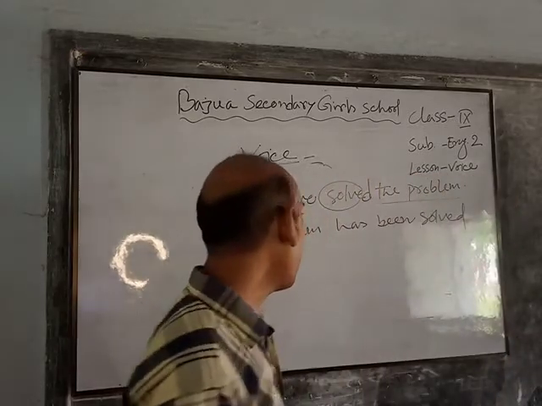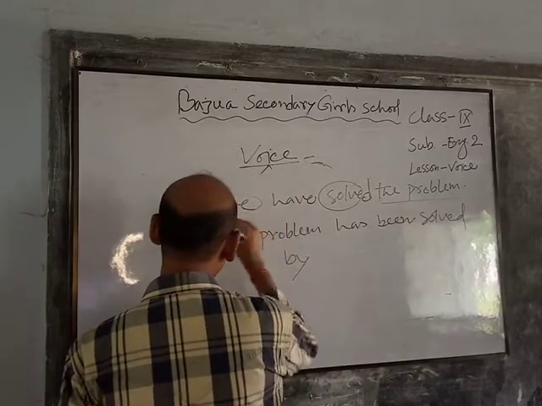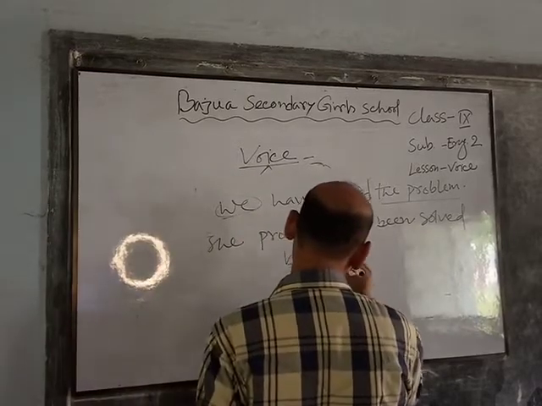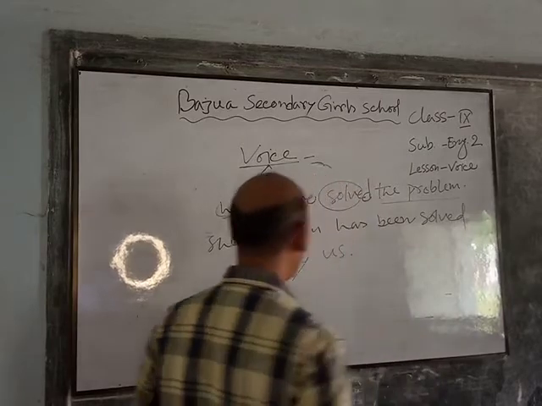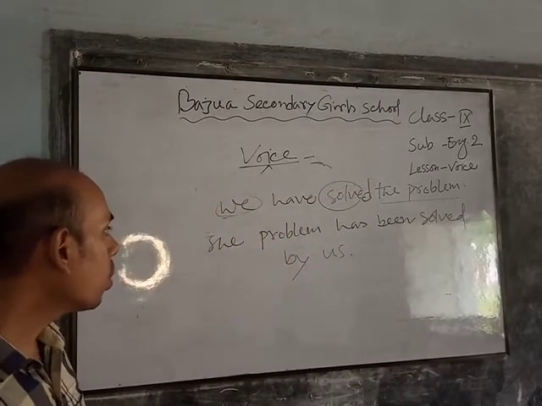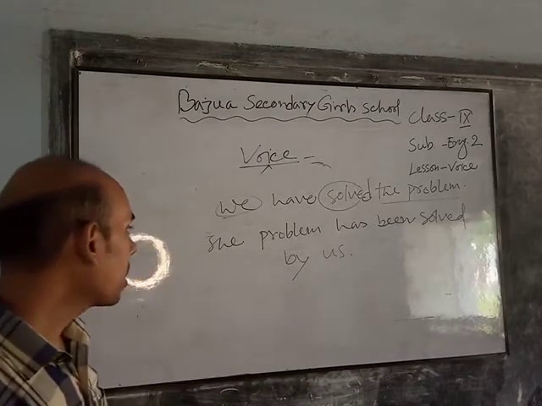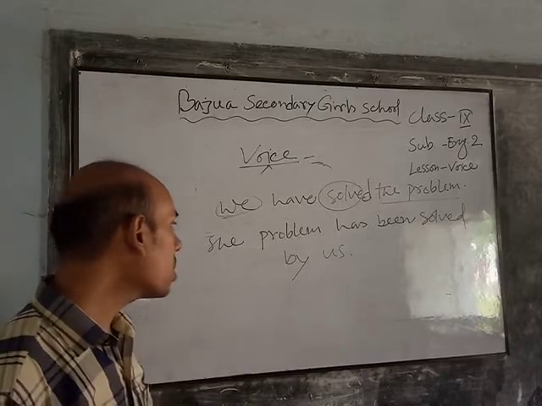So the problem has been solved by plus the objective form of subject of. So in present perfect tense we can make the active voice to passive in this way.